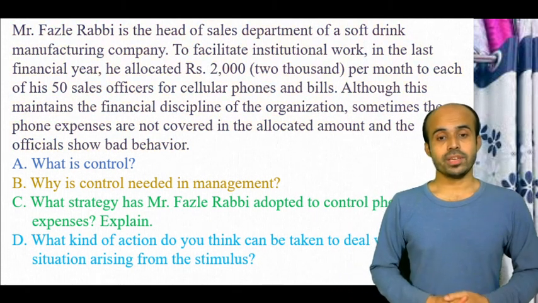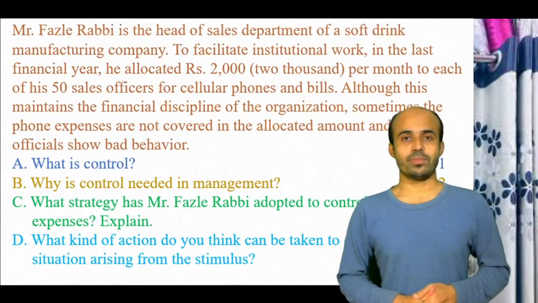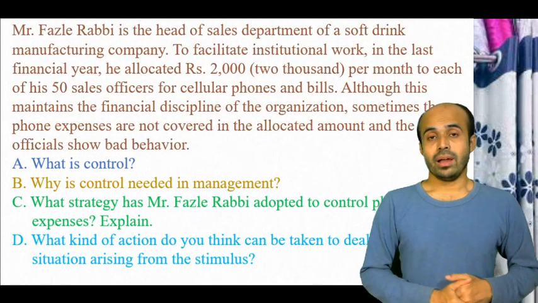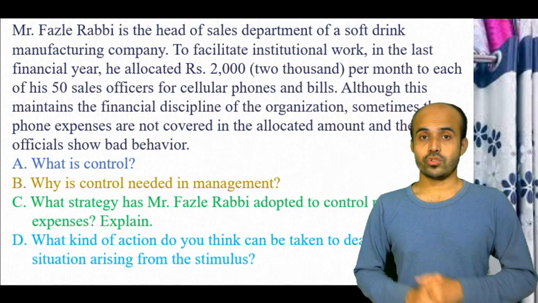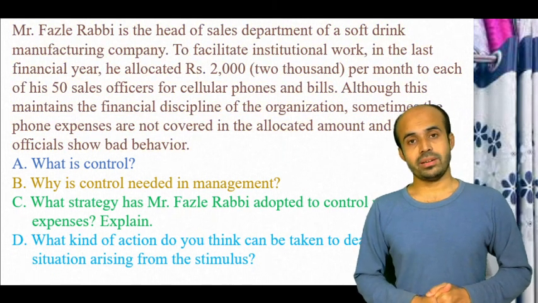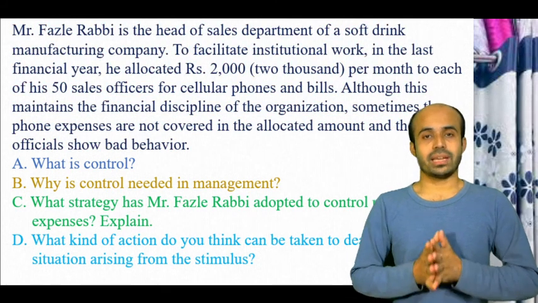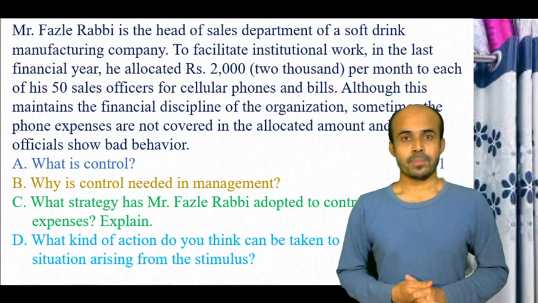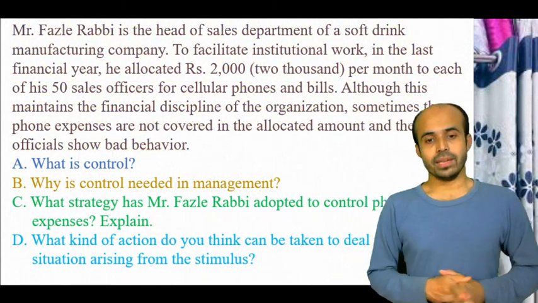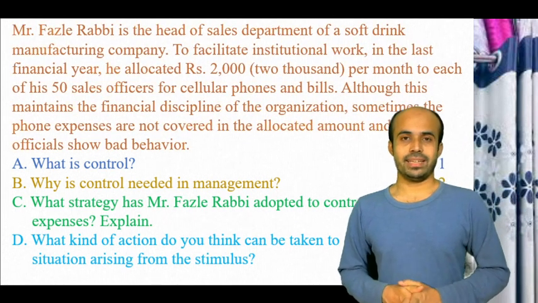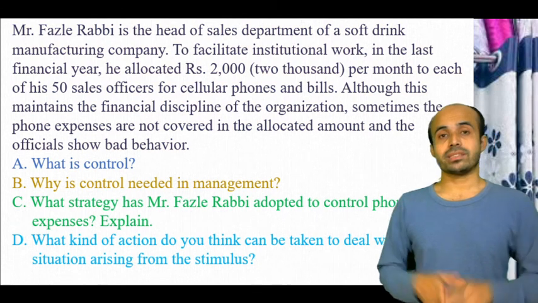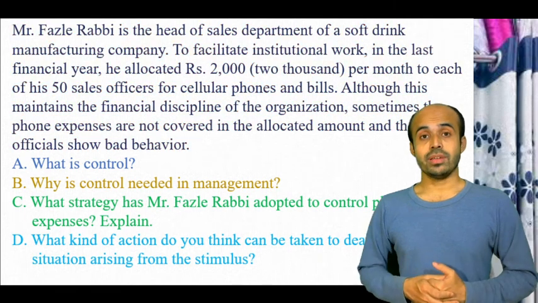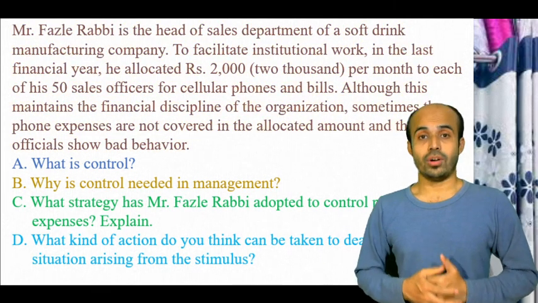Question A is, what is control? You know that controlling is a process of setting standards and evaluating the actual work to compare with the standard. If any fault is found, take corrective action. This is controlling. Do you understand? Now coming to question B, why is control needed in management? You know that management is combined with seven functions. Controlling is one of them.